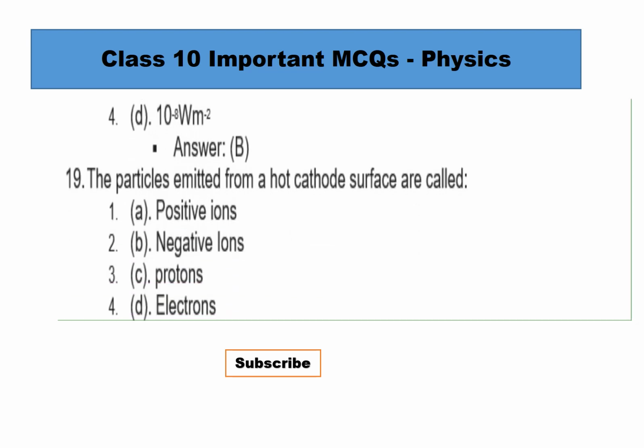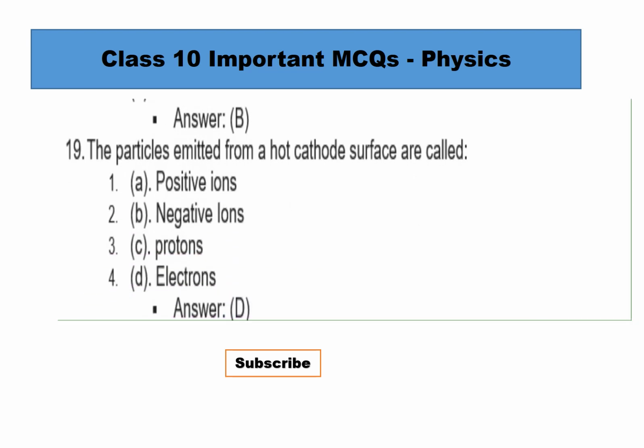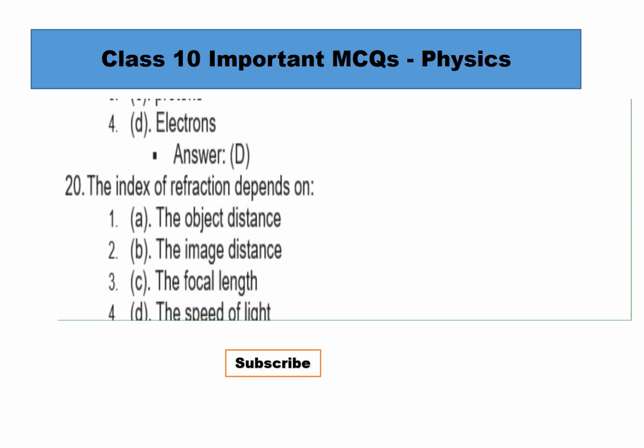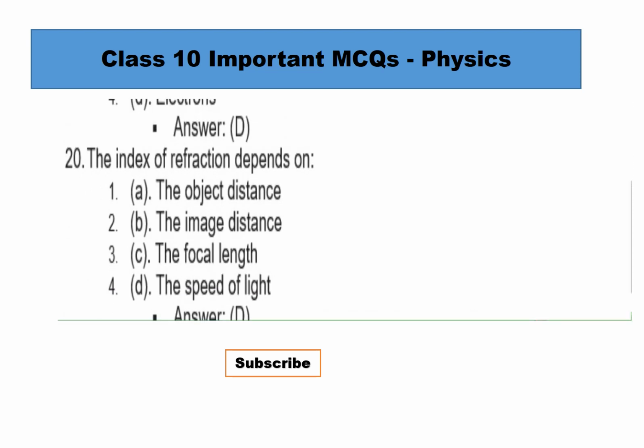The particles emitted from a hot cathode surface are called? Correct answer is D, electrons. MCQ number 20. The index of refraction depends on the object distance, image distance, the focal length, the speed of light. Correct answer is D. So these are the 20 important MCQs.